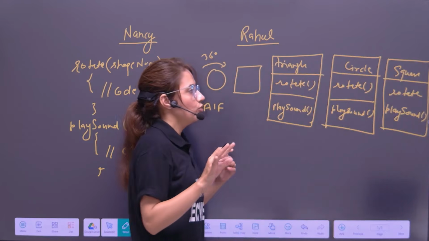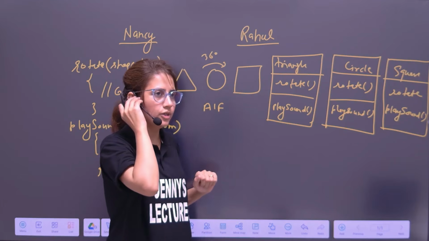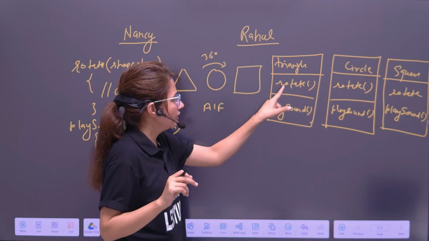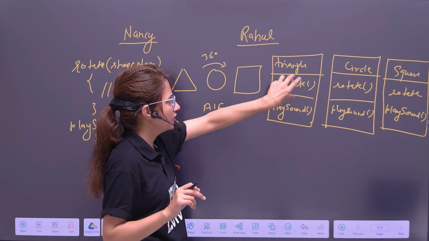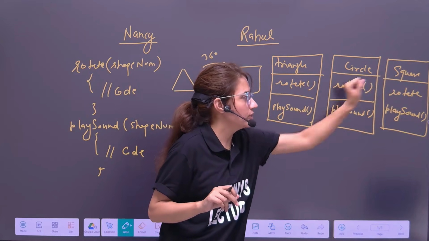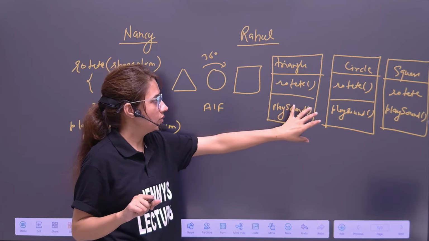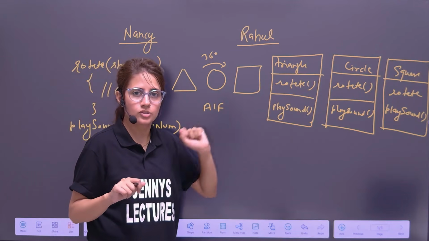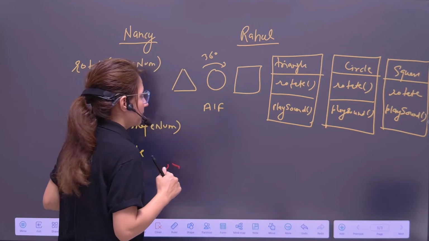He followed the OOP approach, he knows something about OOP. So he wrote three classes, one for triangle, one for circle, and one for square, and for each there are two methods: rotate and play sound specific to triangle, rotate and play sound specific to circle, rotate and play sound specific to square. Although this approach has taken more time, there are many advantages also. Now the twist came.